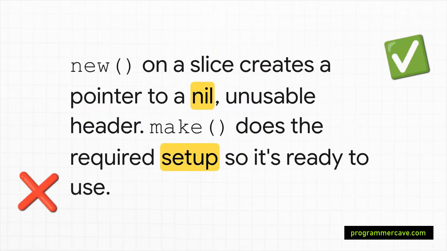And the answer to that question perfectly highlights the difference. If you were to use new on a slice, what you'd get back is a pointer to a completely empty, zeroed-out slice header. That header would be nil, it wouldn't point to any data, it would be totally useless. It's an empty shell. Make, on the other hand, is the function that actually goes out and builds the underlying array that the slice needs to point to. It does the whole setup, making it ready to go.